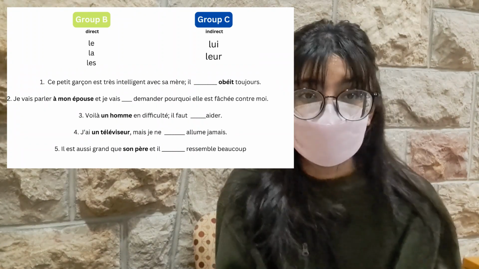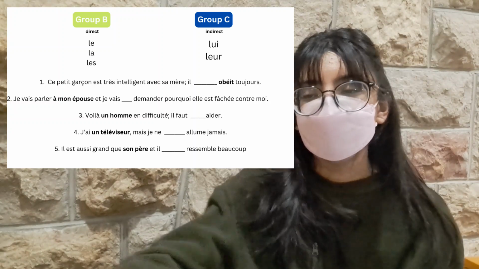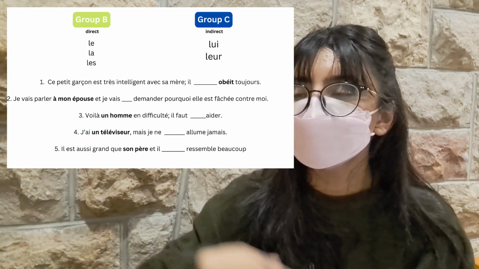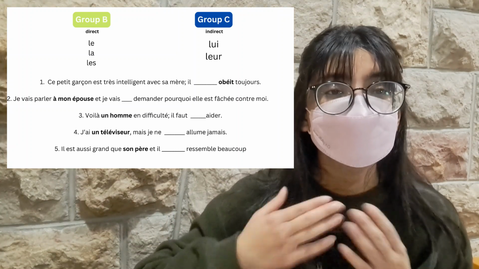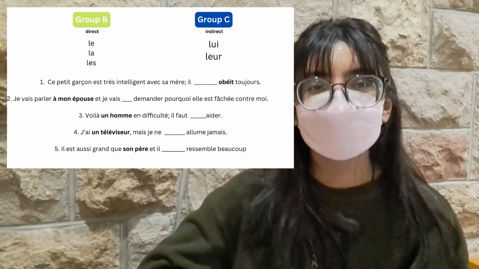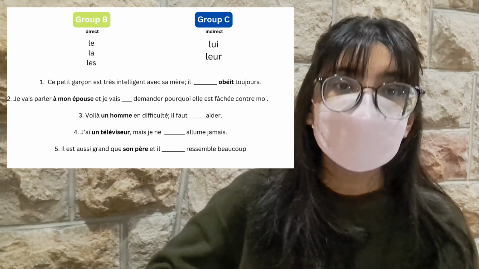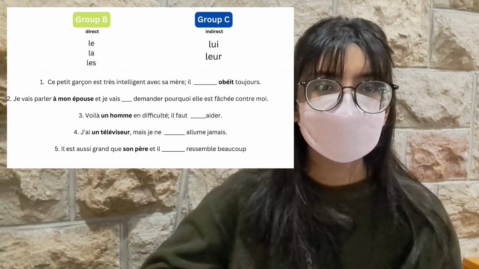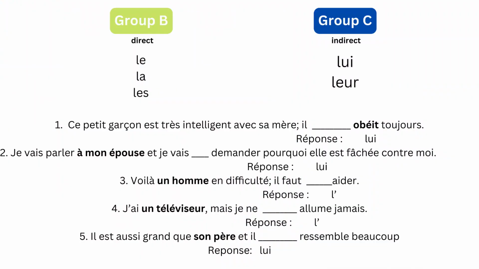The last example of this entire video: "Il est aussi grand que son père et il blank ressemble beaucoup." Now, when we're talking about ressemble, you can't resemble somebody. You need to resemble to somebody. So resembling to somebody gives us the idea that it has to be an indirect verb. And because our subject is son père, we're going to add lui instead of leur. And those are the 5 examples that help you better understand direct and indirect.